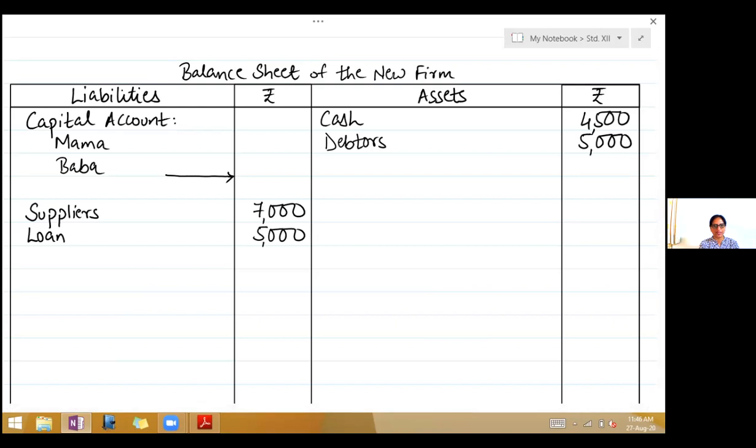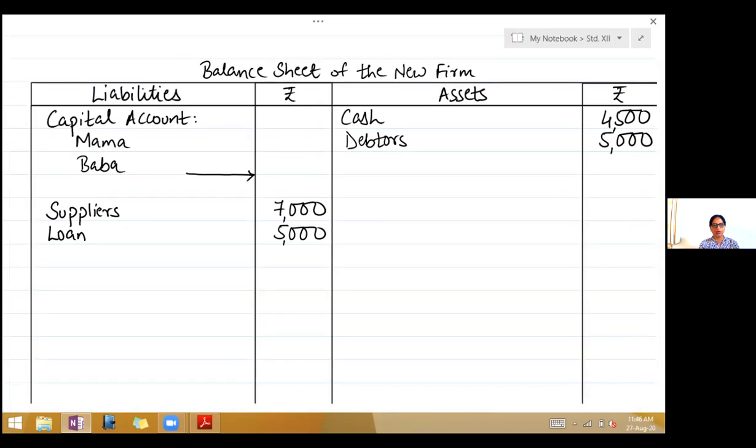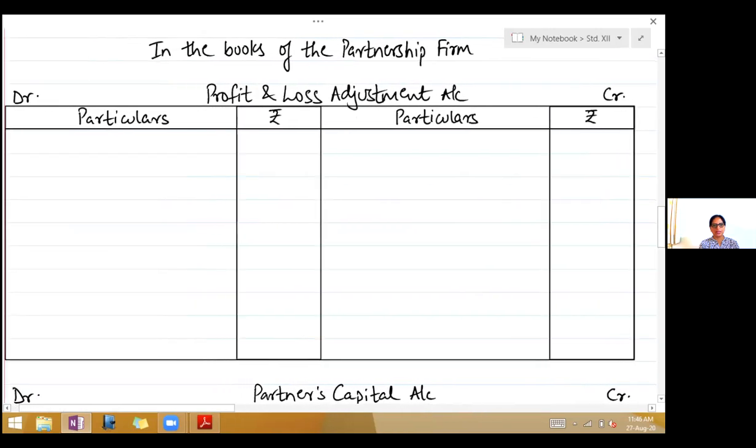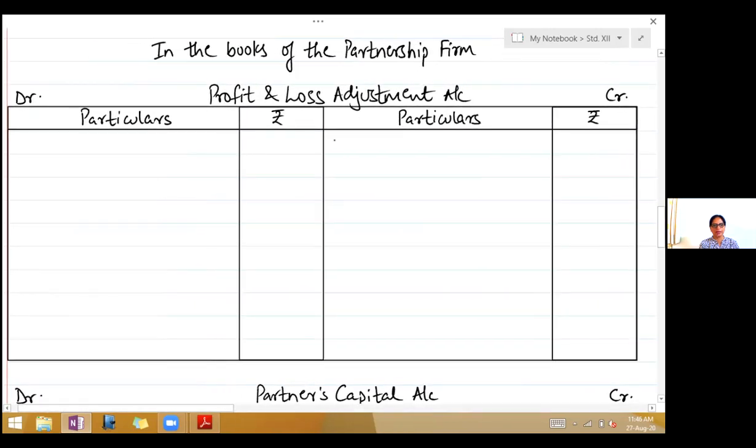So second effect here will come on the credit side of profit and loss adjustment account. So right there by RDD account, 500. So there is increase in the asset there. So the increase is shown on the credit side of profit and loss adjustment account.